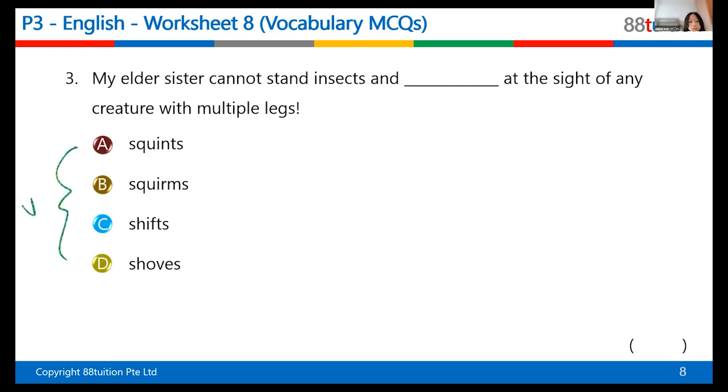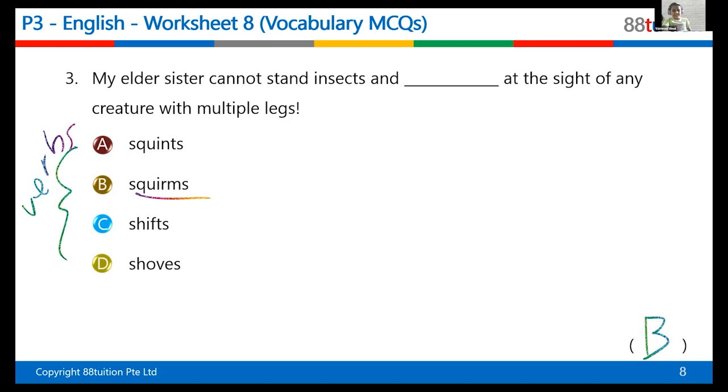These are all verbs. Yes, very good. Now, can you tell me why it is squirms? What's the clue? What is the clue? Anyone knows? Oh, yes, Shiloh, give yourself a point. Yes, Rudra? Oh, what is the clue? Forgot to lower my hand. Oh, you forgot to lower your hand. Okay, yes, Vaishnavi, what's the clue?